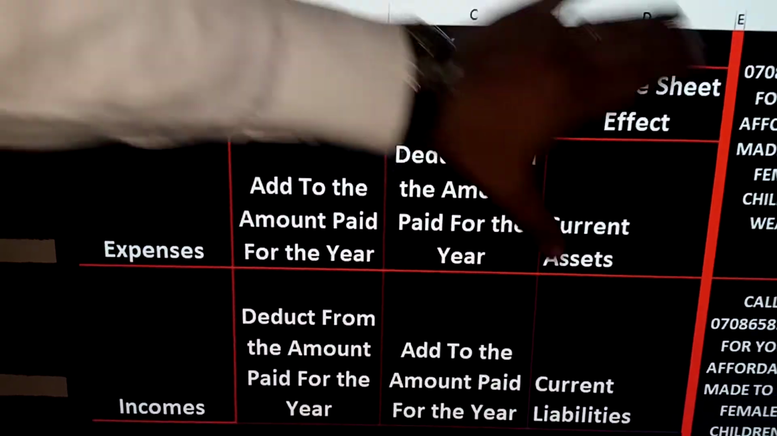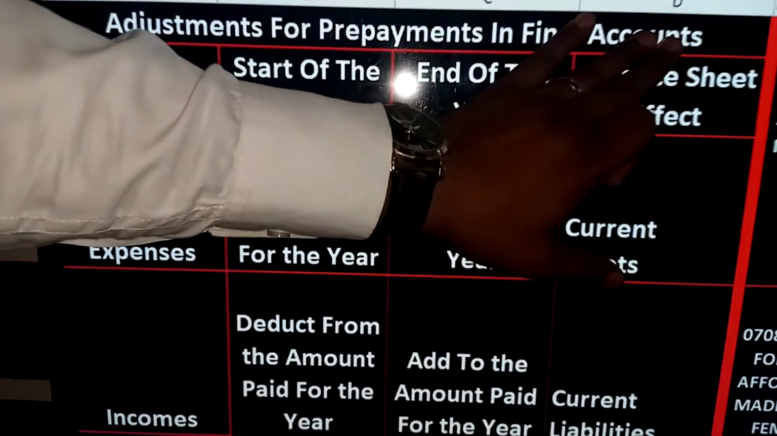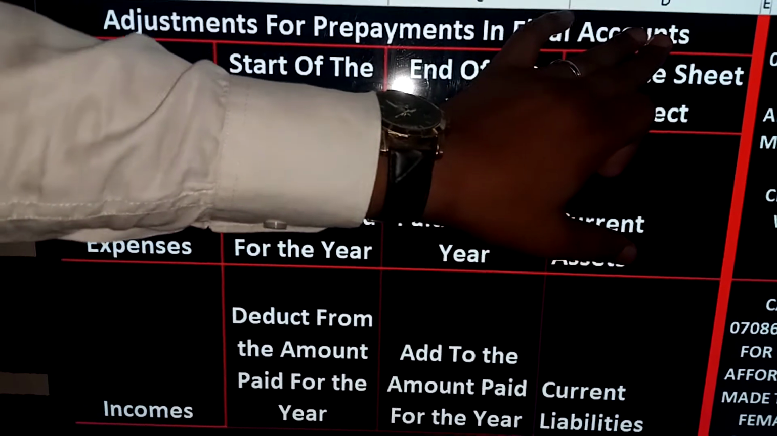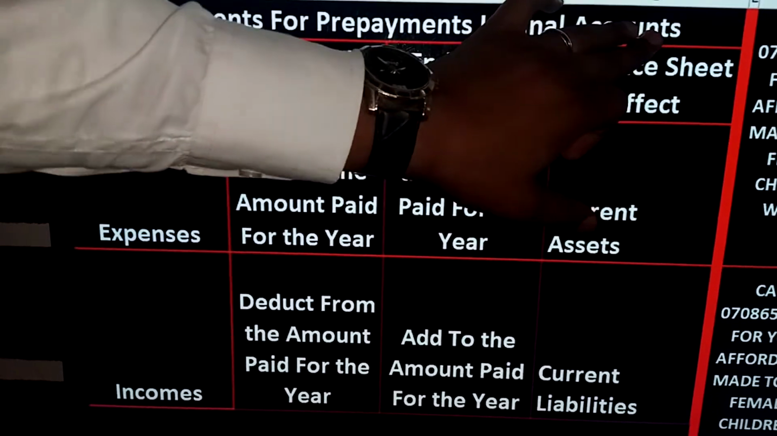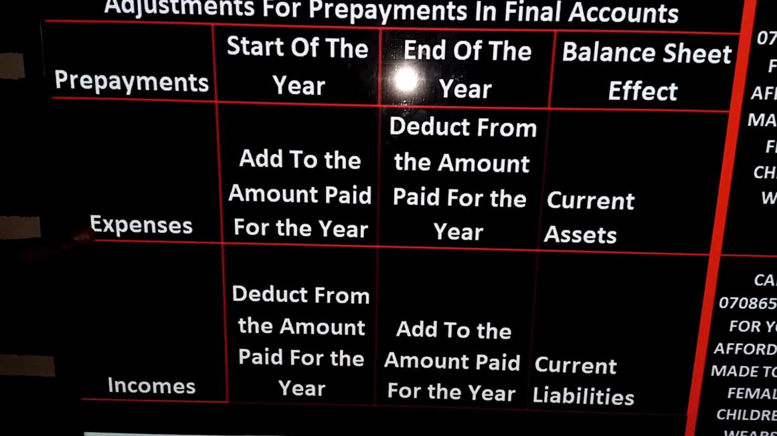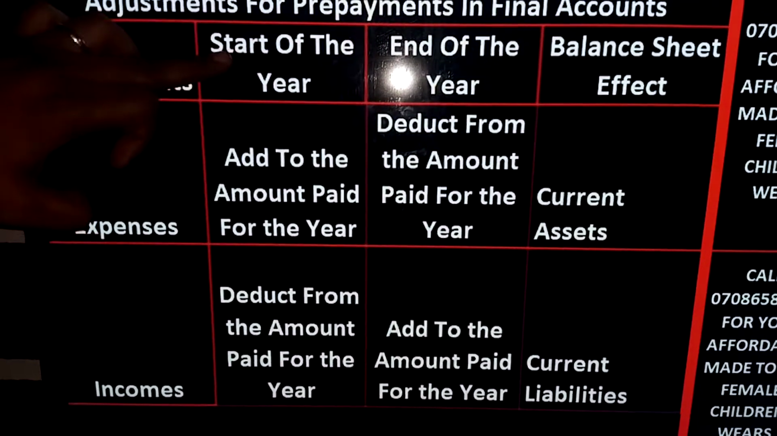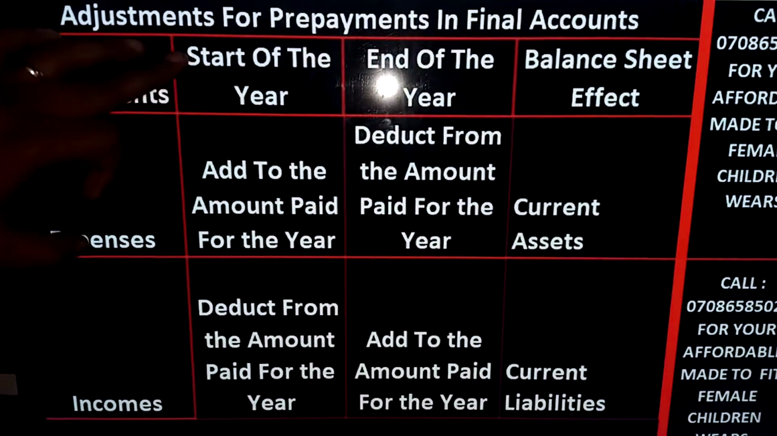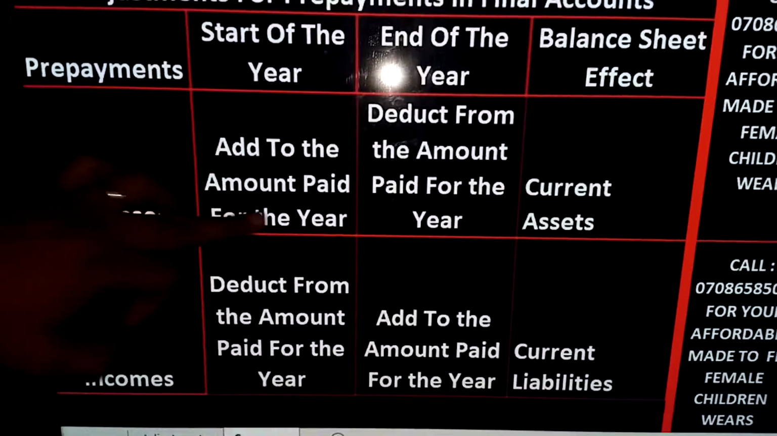Now here is a summary of the adjustment for prepayment in the final account. Final account here we're talking about the trading profit and loss account, or the comprehensive income statement, and the balance sheet or the statement of financial position. So let's go for prepayment. Let's say prepaid expense. Now this is a summary. Sorry, at the beginning of the year, that is the start of the year, add to the amount paid for the year.